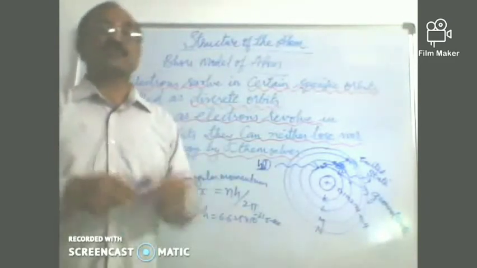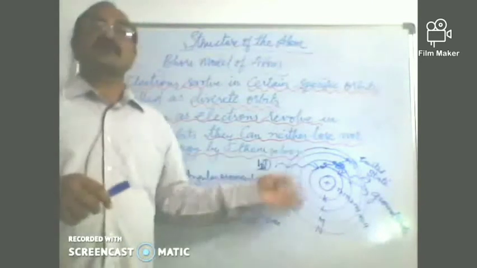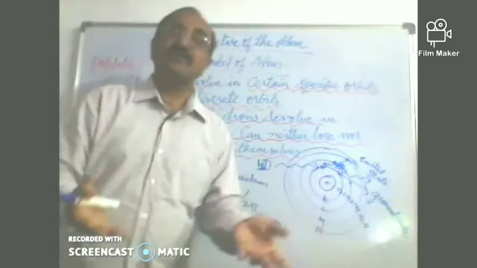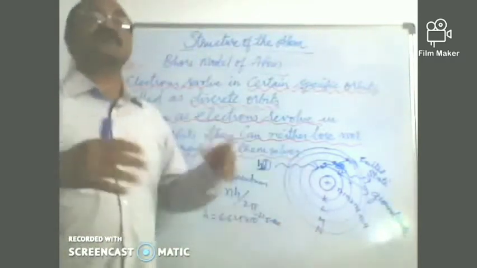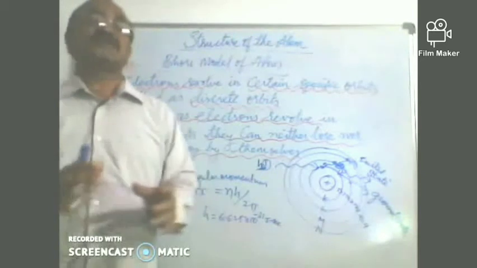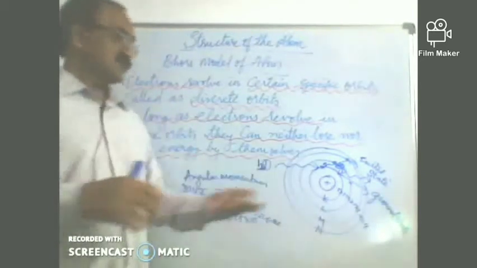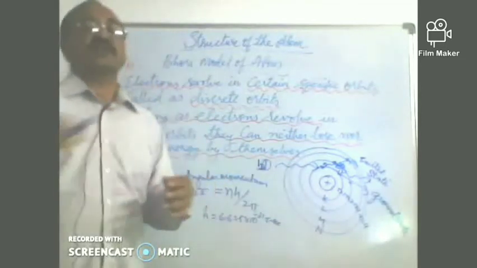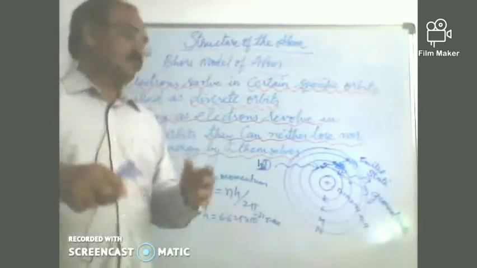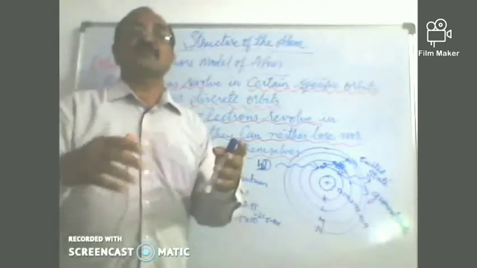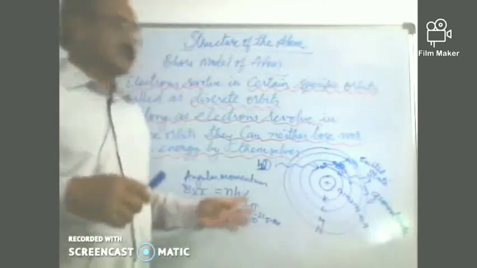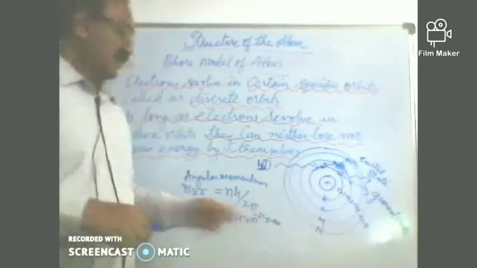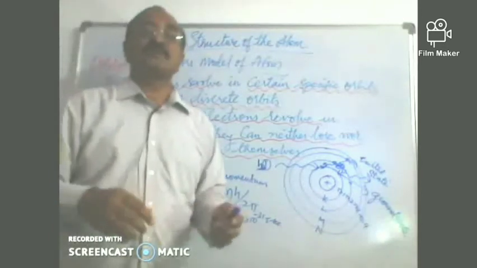Okay, right. Apart from that, we have seen other aspects of Bohr's model of atom. They jump up when they are given energy from outside, and they jump down under other conditions and release energy. And the next, there is a certain aspect called angular momentum associated with the electrons as they are revolving around in an orbit, and that is equal to nh by 2 pi, where h is Planck's constant, and that's the value of the Planck's constant, right? Okay, children, there we are. And now next,